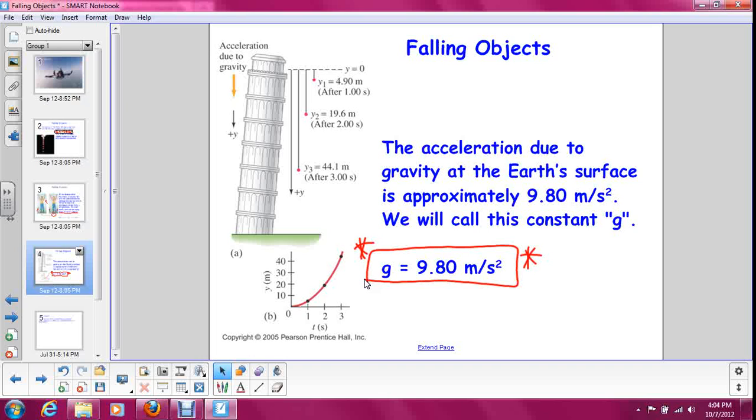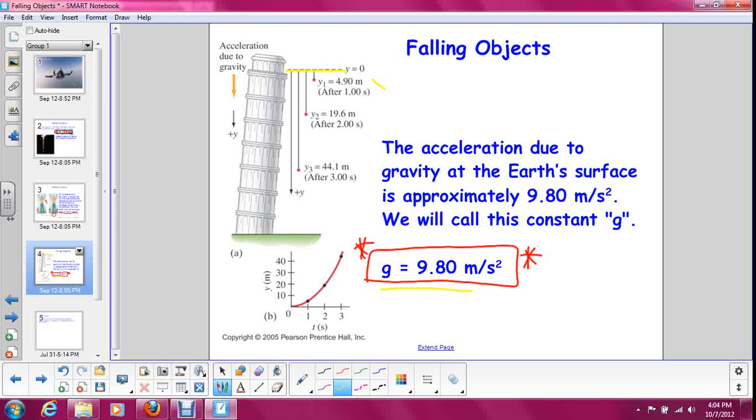So if we look at the Tower of Pisa up here, let's say somebody drops a ball from the very top. They don't throw it down, they just let go of it, so its initial velocity is 0. After 1 second, the ball will have a velocity of 9.8 meters per second because it has an acceleration of 9.8 meters per second squared.